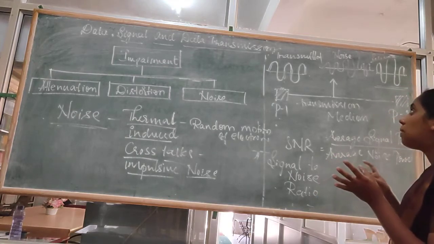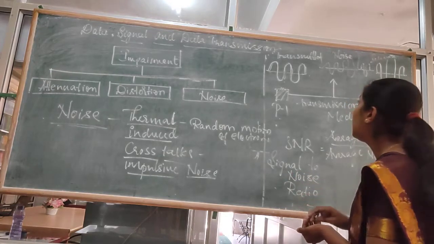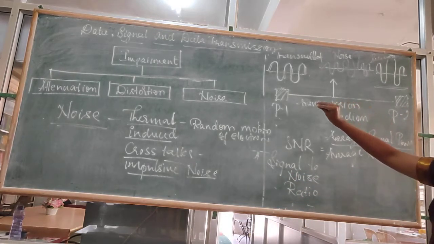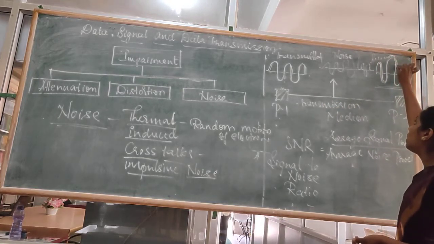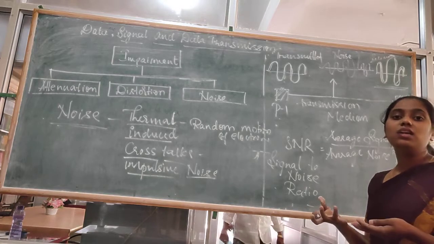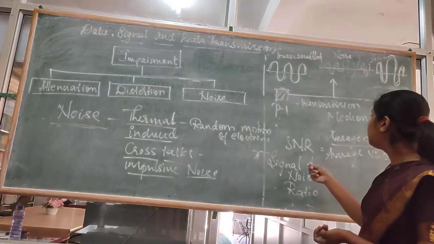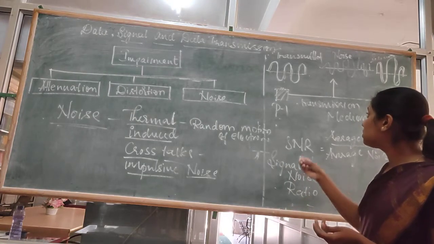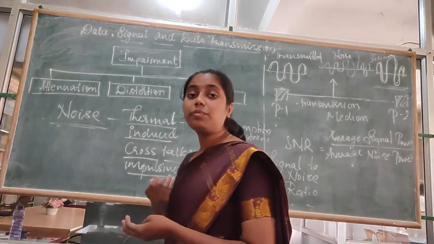When it passes through noise, the signal will change its shape, so a different signal will be received by the receiver.